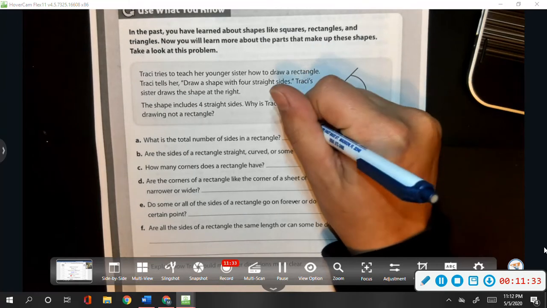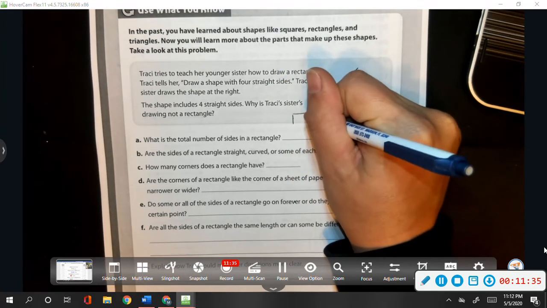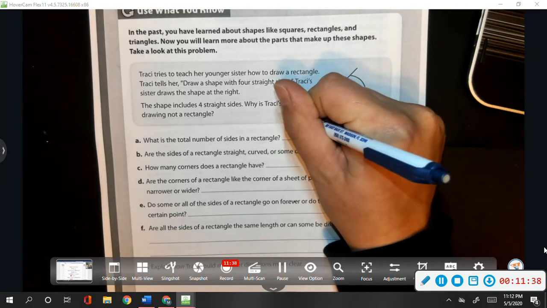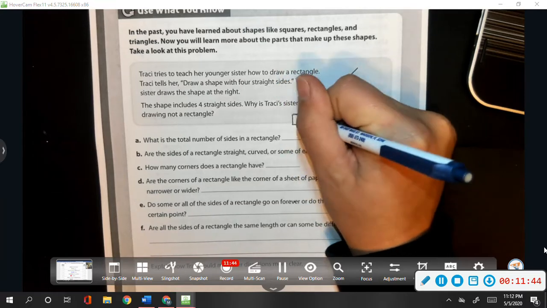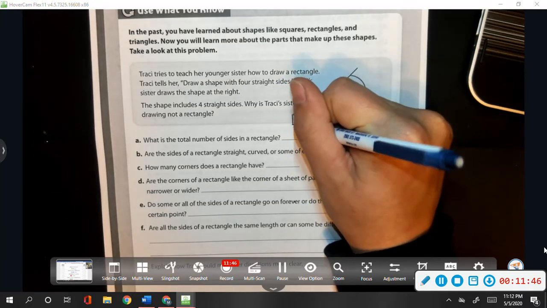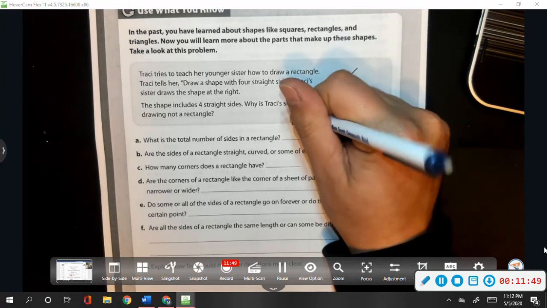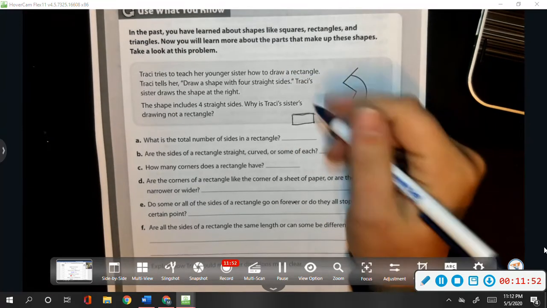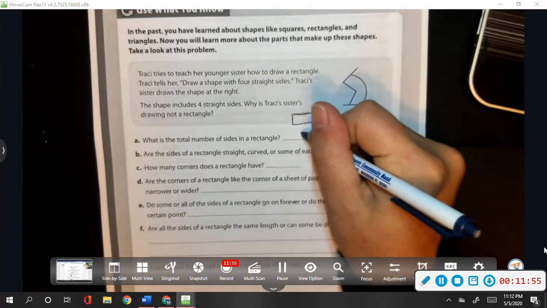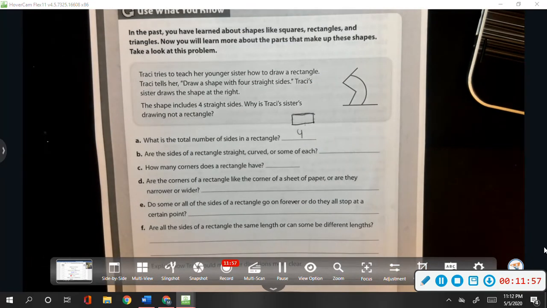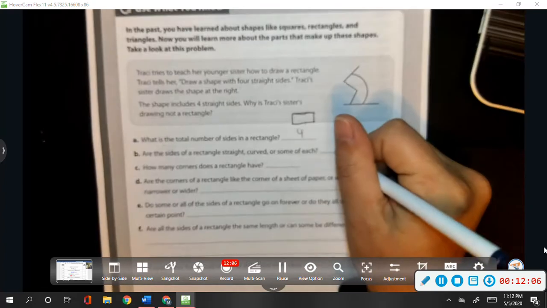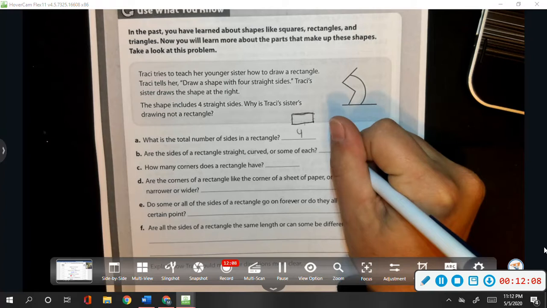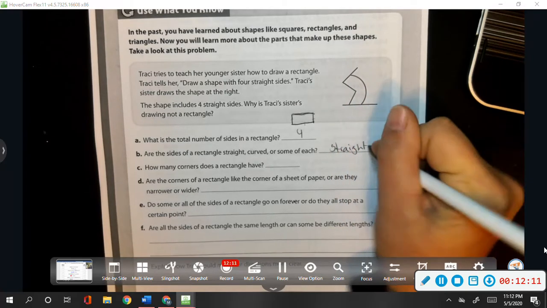A rectangle, if you draw it out, should have 2 short sides and 2 long sides, and they should be parallel to each other. So these 2 short sides are parallel to those, and the long sides are parallel to each other. So we have 1, 2, 3, 4 sides in a rectangle. Are the sides of a rectangle straight, curved, or some of each? Well, let's look at our drawing. A rectangle is made out of straight sides, not curved.